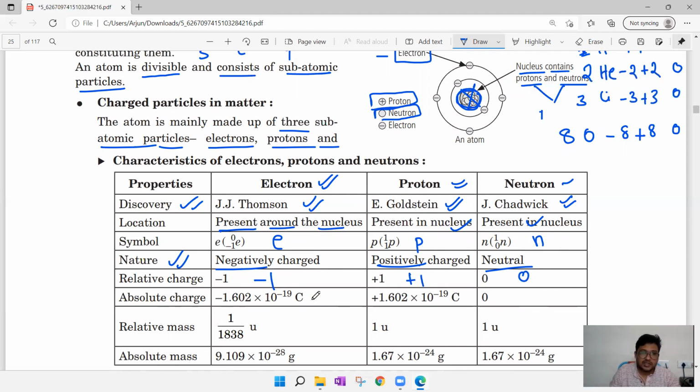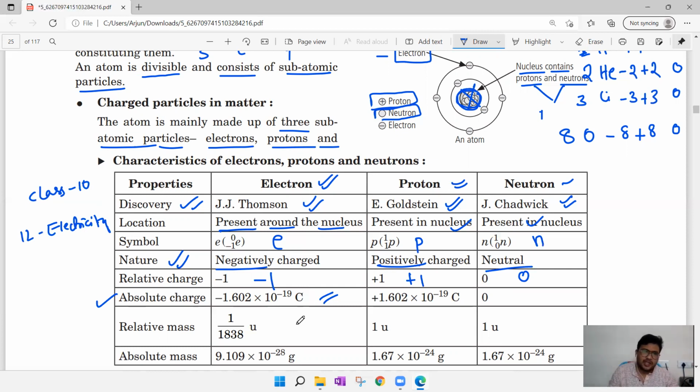And while coming to the charge, this is an important concept you need to understand, because the same thing we can learn again in the 10th class electricity chapter, class 10, chapter number 12, electricity, where again we will get this point. The charge of an electron is -1.602 into 10 to the power of -19 C. C stands for Coulomb, the SI unit of charge.